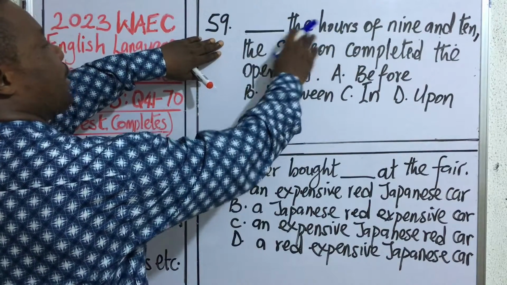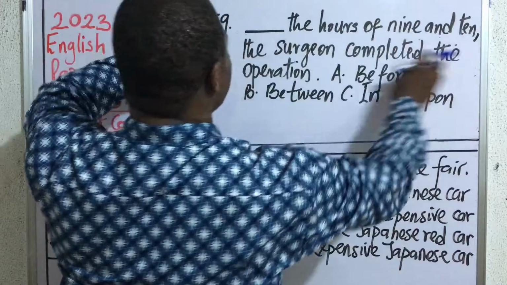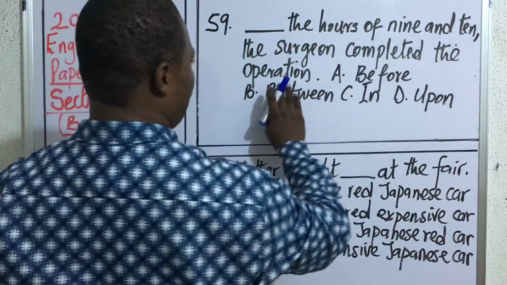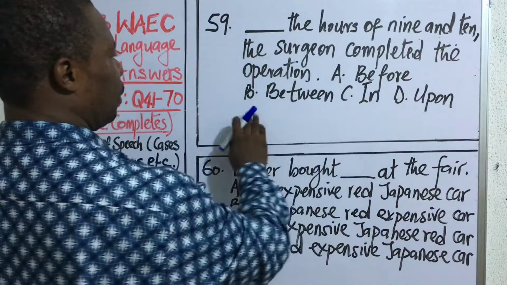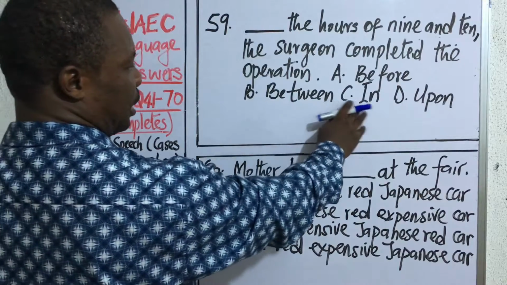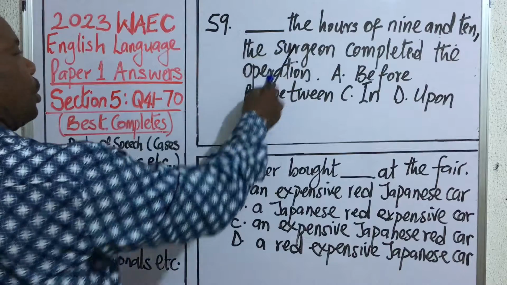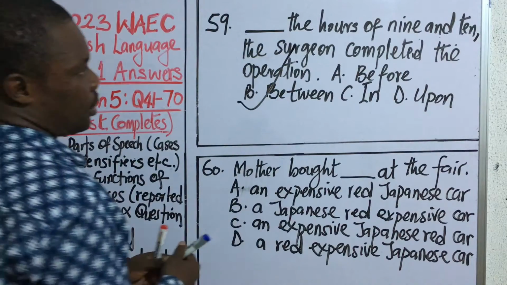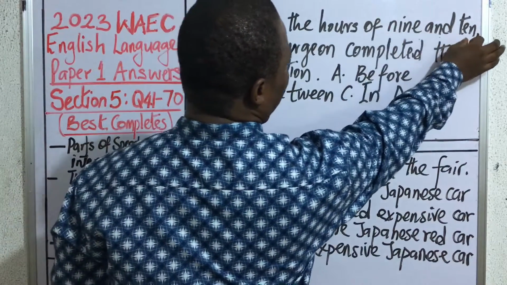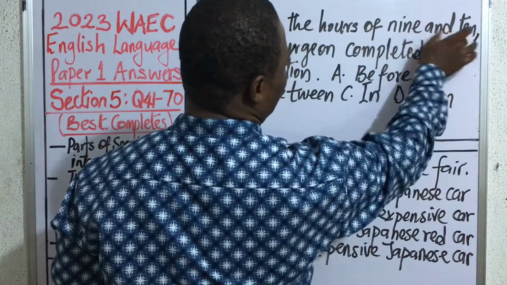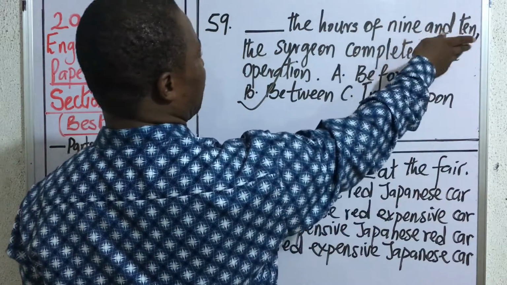Question 59. Dash the hours of 9 and 10, the surgeon completed the operation. A, before. B, between. C, in. D, upon. The correct answer to this question is between, because it's talking about two hours here, 9 and 10. So between the hours of 9 and 10.